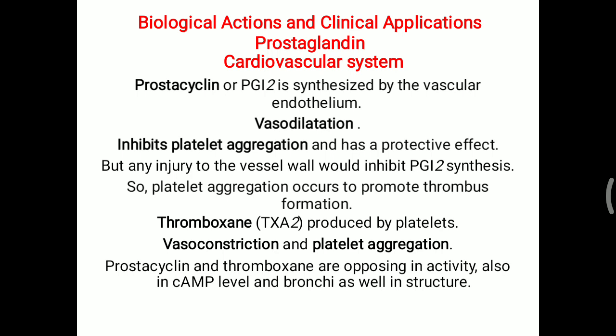Prostacyclin increases cyclic AMP level while thromboxane will reduce it. Same over the bronchi as over the vessels. Prostacyclin will lead to the dilatation of bronchi while thromboxane will lead to the constriction of the bronchial muscles. As well as in the structure, prostacyclin has a cyclopentane ring structure, while the oxane ring structure is seen in thromboxane. Prostaglandin lowers the blood pressure in general.